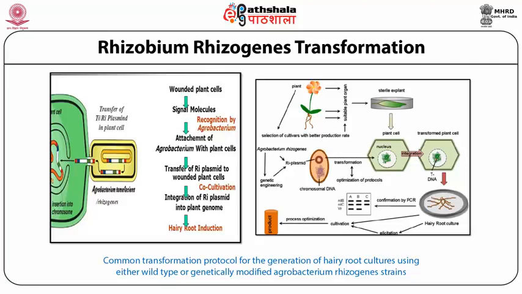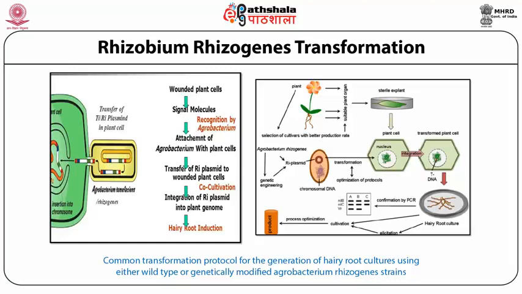We find that the Ri plasmid of Agrobacterium rhizogenes enters the infected plant cell where the chromosomal DNA is also present. As a result of the process of transformation, it enters the nucleus, and through the process of integration, it transfers a specific part of the DNA into the nuclear genome.